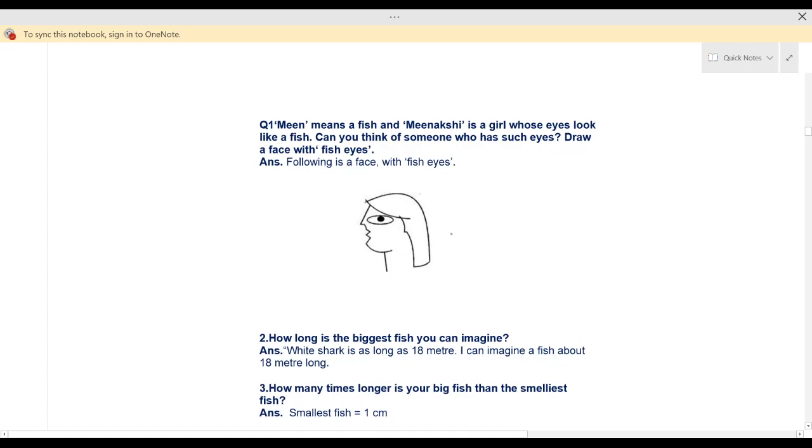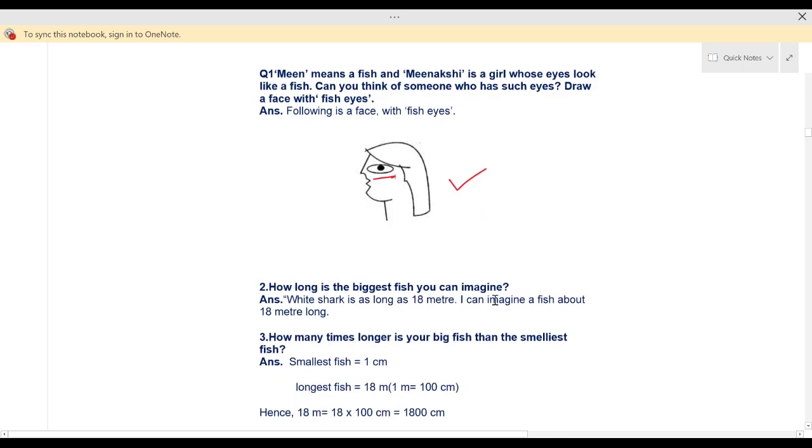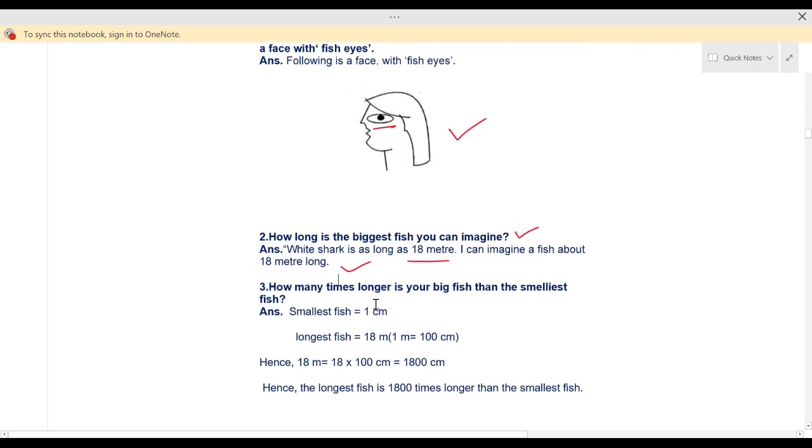So here you can see the girl and she has eyes like a fish. Now how long is the biggest fish you can imagine? So whale shark is as long as 18 meter, and I can imagine a fish about 18 meter long. I have written the answer.